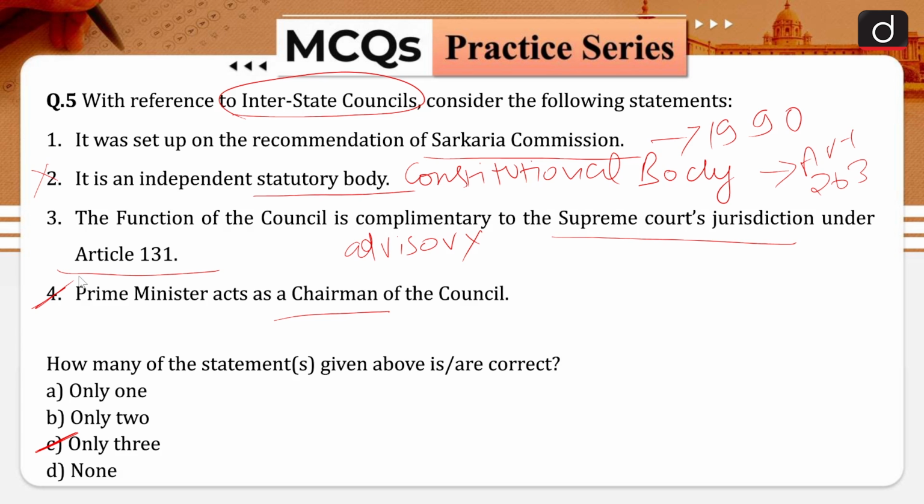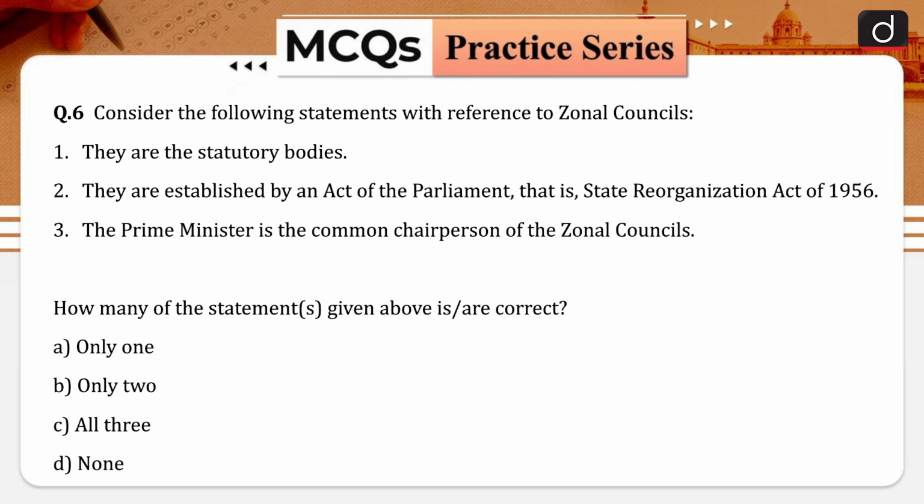Now moving forward to the next question of our today's discussion. So the question is, consider the following statements with reference to zonal councils. So first statement is they are statutory bodies. Your second statement is they are established by an act of the parliament, that is State Reorganization Act of 1956. Your statement number 3 is the Prime Minister is the common chairperson of the zonal councils. So how many of the statements given above are correct?